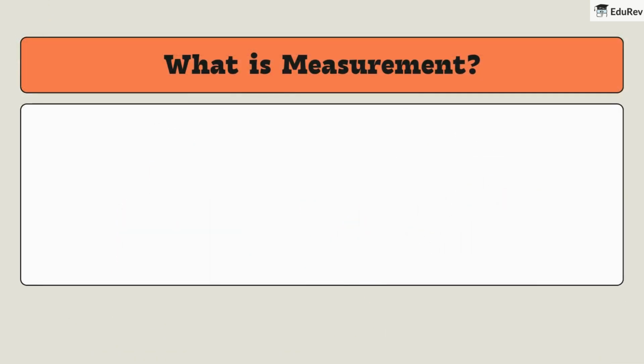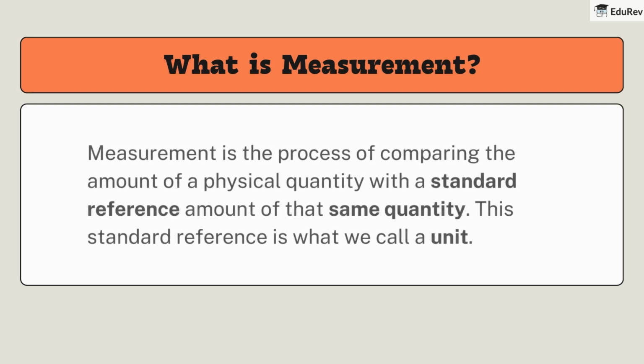Now that we understand what physical quantities are, let's move on to how we actually measure them. What is measurement? Measurement is the process of comparing the amount of a physical quantity with a standard reference amount of that same quantity. This standard reference is what we call a unit.